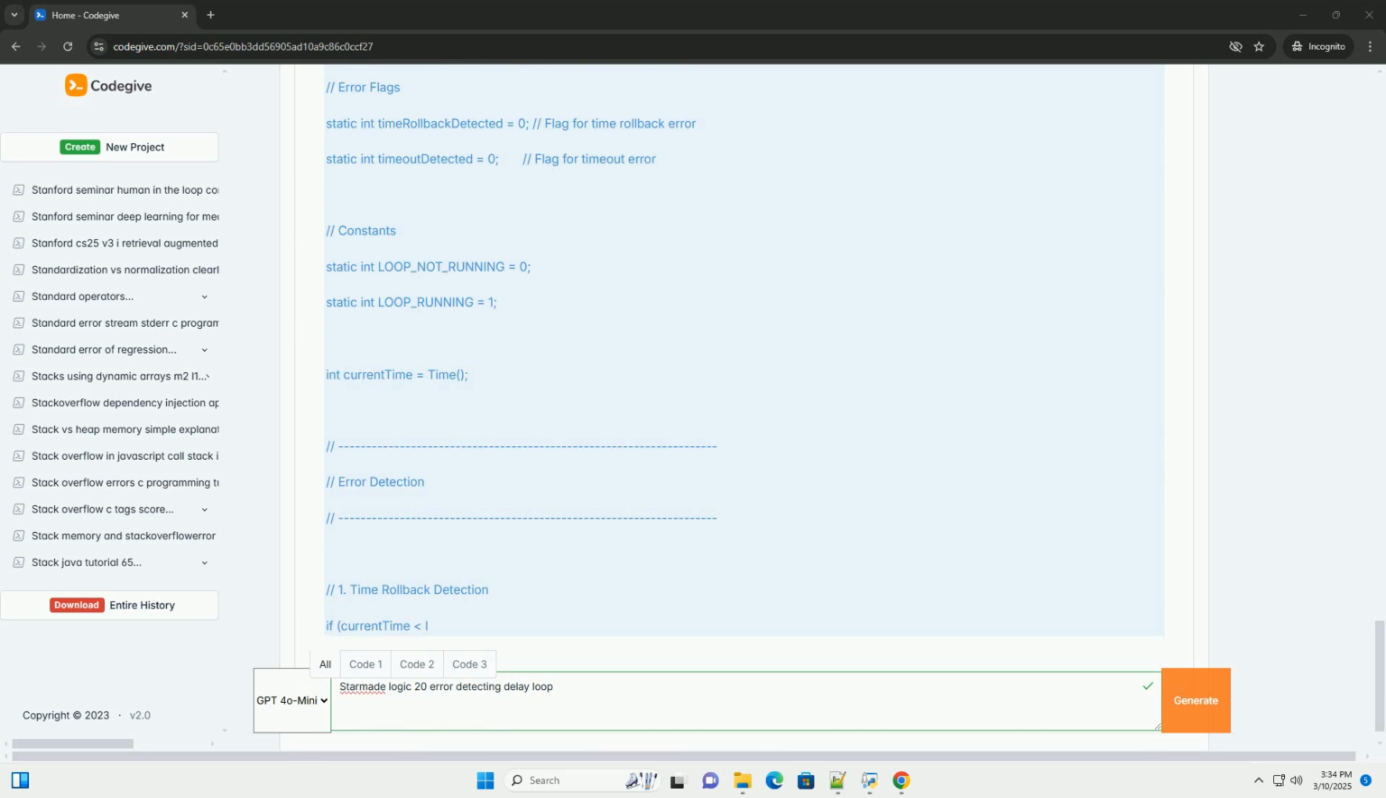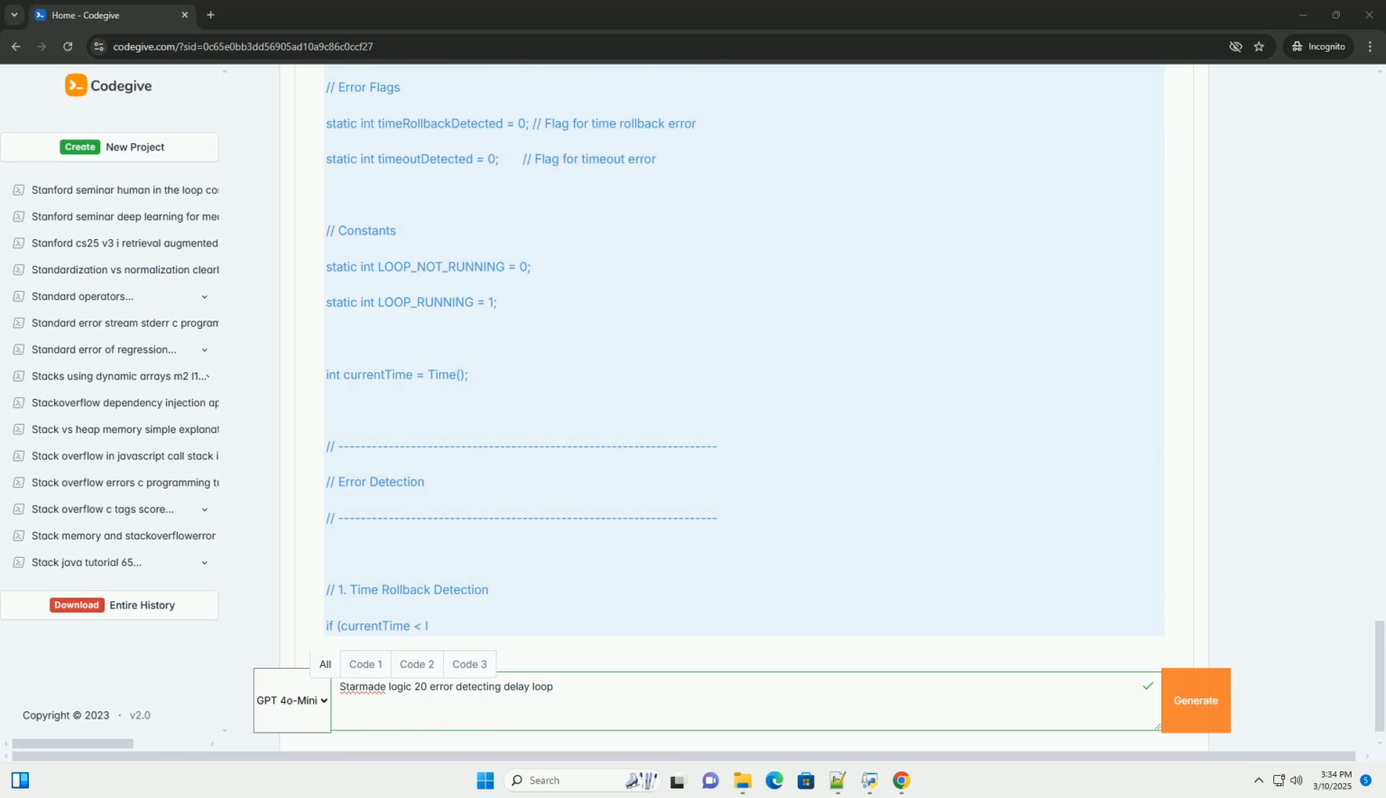Consider the expected execution frequency of your logic block and the potential for brief lag spikes. Memory bank usage: avoid excessive reading and writing to memory banks, as these operations can be relatively slow. Optimize your logic to minimize memory bank accesses. Game tick speed: the game tick rate can vary slightly depending on server load. Take this into account when setting delay duration and timeout threshold values.